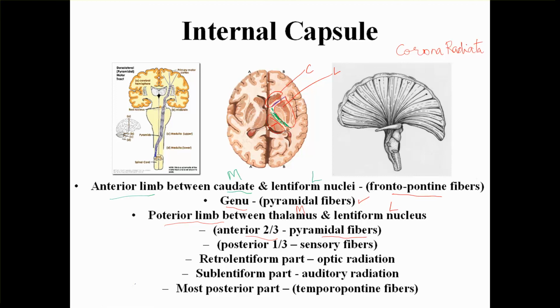If I take the posterior limb and divide it into two parts, this is the anterior 2/3 and this is the posterior 1/3. The posterior 1/3 carries sensory fibers.